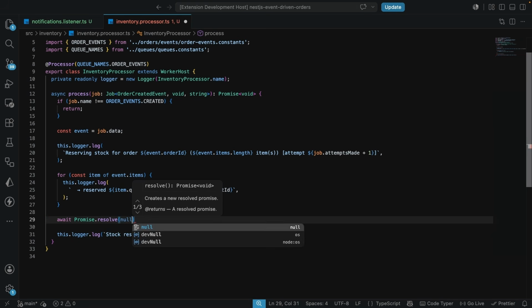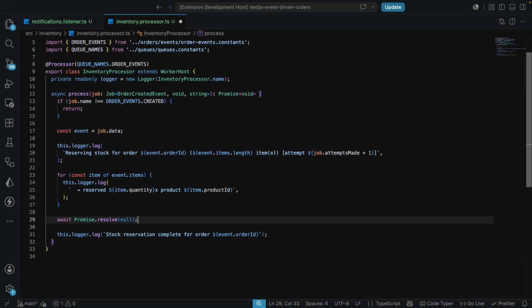And I'm just going to have null over here. All right, so let's give this a save. This doesn't have any implication for our code. We just have this promise that resolves to null, just so that we satisfy the fact that this has to be async. But let it not distract us.